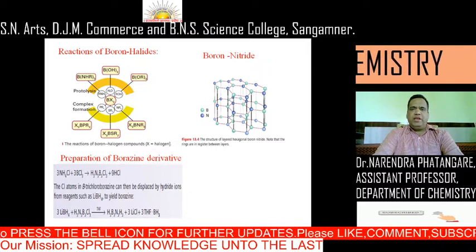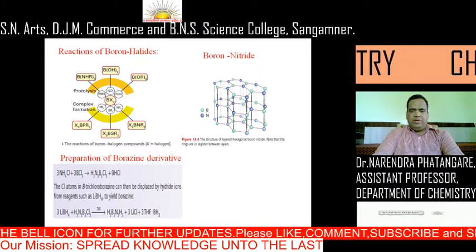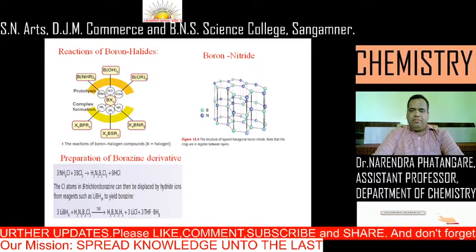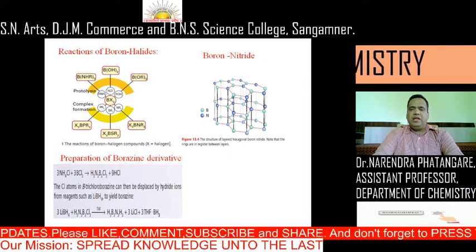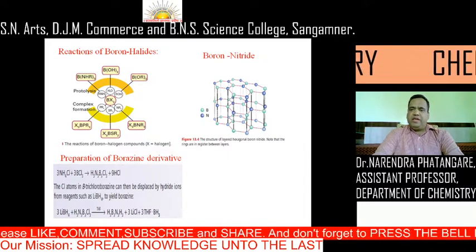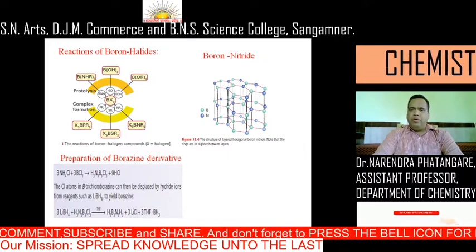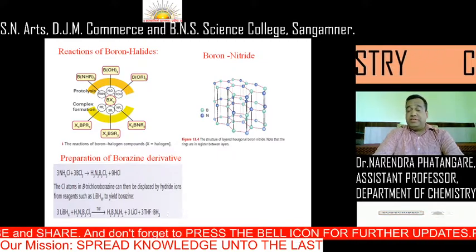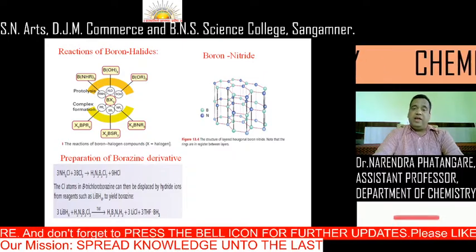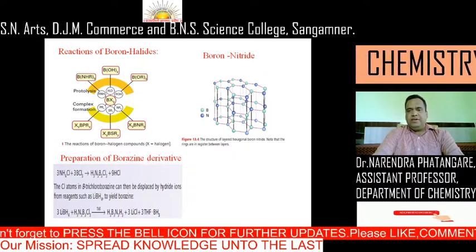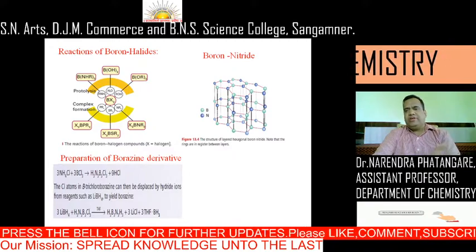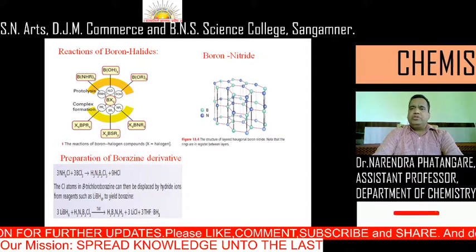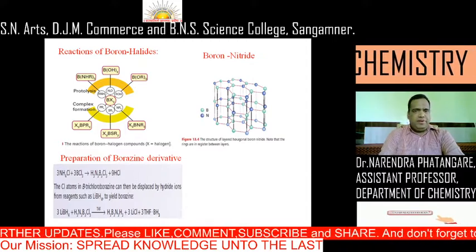When LiBH4 reacts with trichloroborazine in the presence of THF, it gives H3B3N3H3, that means B3N3H6, and it is nothing but borazine. When there is a compound of boron and nitrogen, generally it is called boron nitride. The 6-layer hexagonal structure of boron nitride is shown here, and that is also important as far as our examination is concerned.